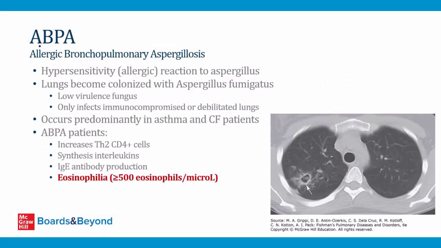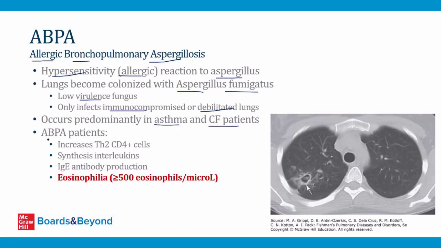Now let's talk about another cause of bronchiectasis, and that's allergic bronchopulmonary aspergillosis. This is a hypersensitivity, meaning an allergic reaction to the fungus Aspergillus. What happens in patients with this condition is their lungs become colonized with a form of Aspergillus called Aspergillus fumigatus. This is a low virulence fungus, usually only infects the lungs of patients who are immunocompromised in some way or have debilitated lungs for some reason. So because of this, allergic bronchopulmonary aspergillosis usually occurs in patients who either have significant asthma or who have cystic fibrosis.